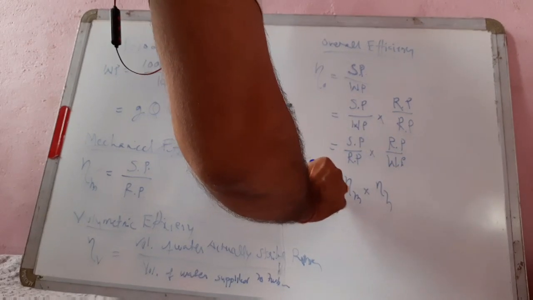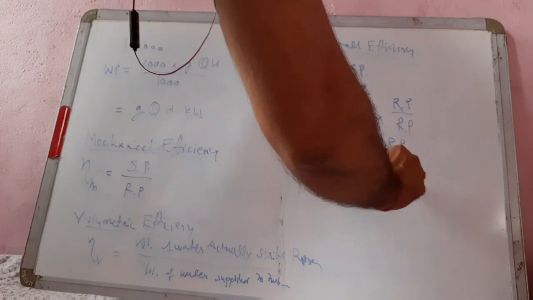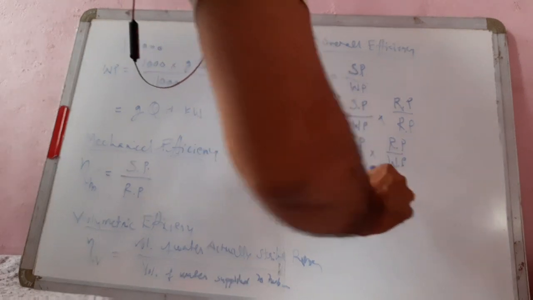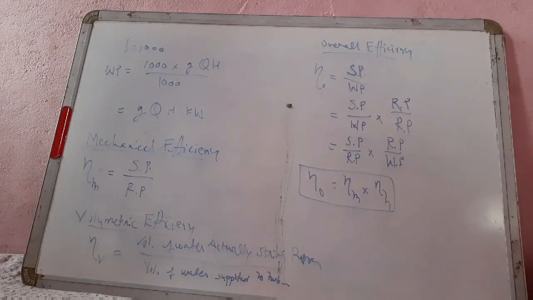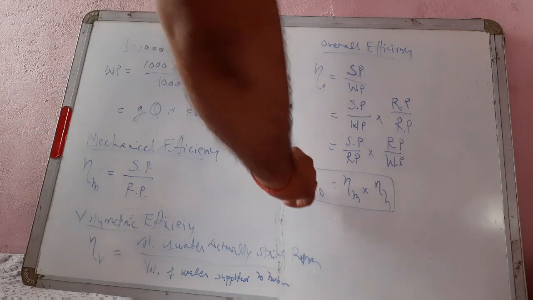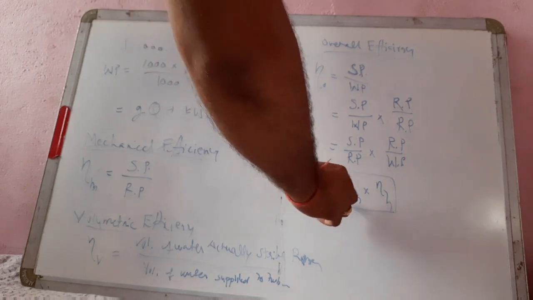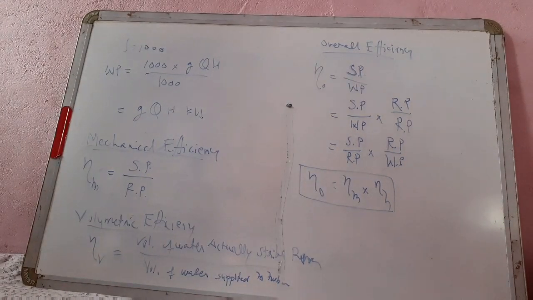So overall efficiency is mechanical efficiency into hydraulic efficiency, and here water power is in kilowatt. We have discussed this equation here. Okay, so overall efficiency is equal to mechanical efficiency into hydraulic efficiency. Thank you.